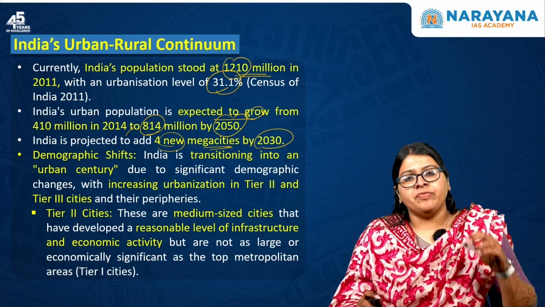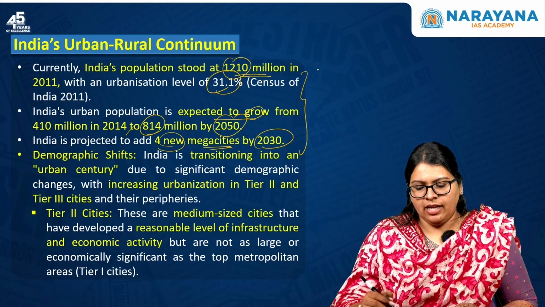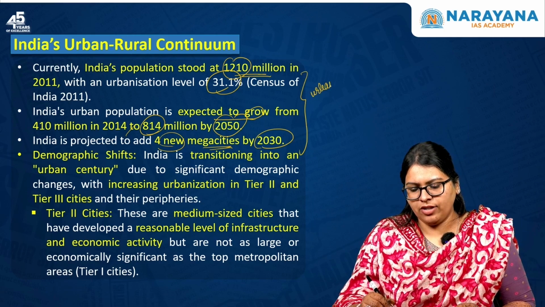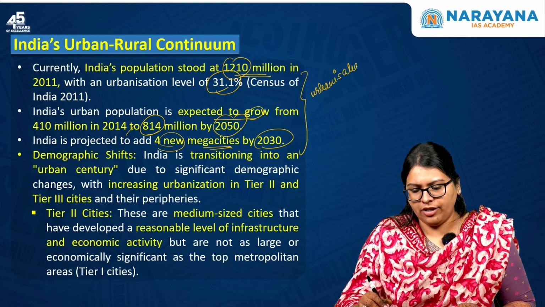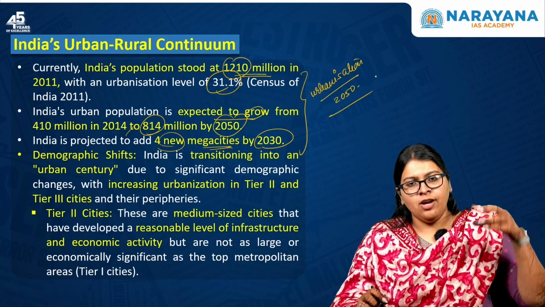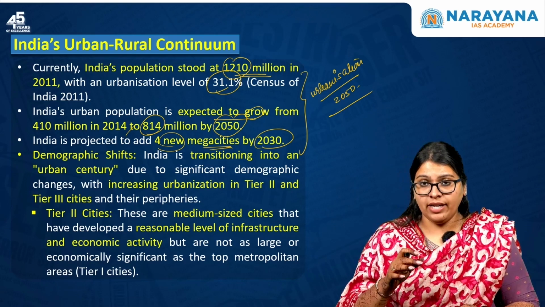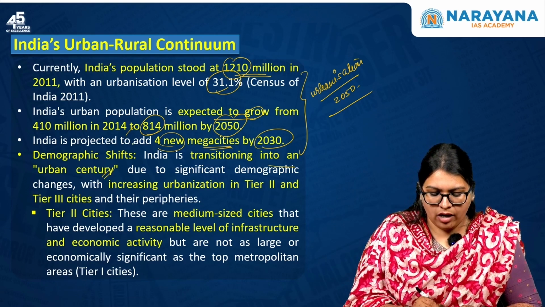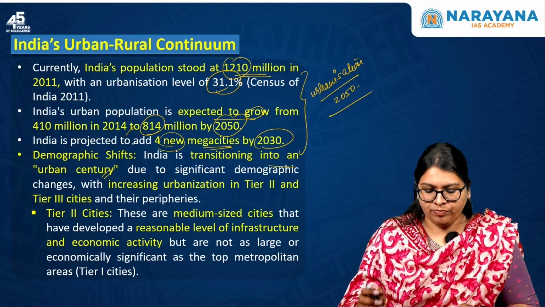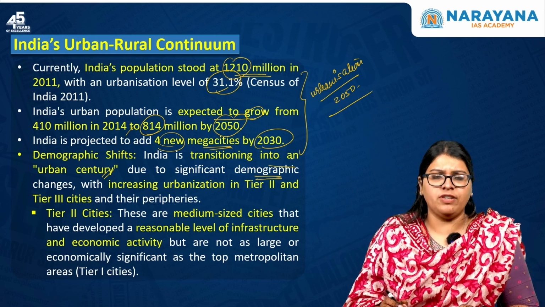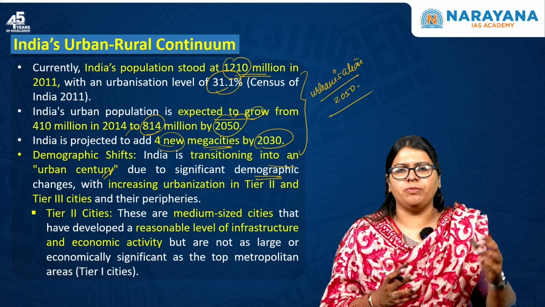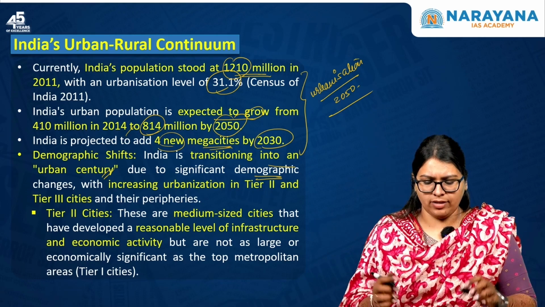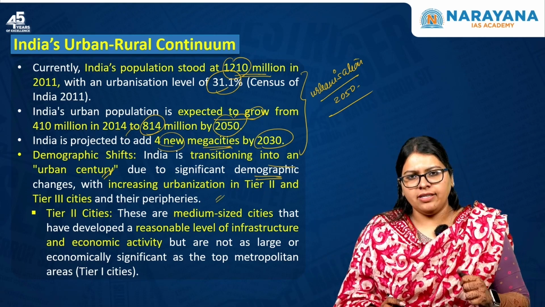So this is the level of urbanization that India will undergo or transition by the year 2050. Now you can see what the current scenario is. India is transitioning into an urban sanctuary due to significant demographic changes, that is changes in the population. People are moving into the tier 2 as well as the tier 3 cities and their peripheries.